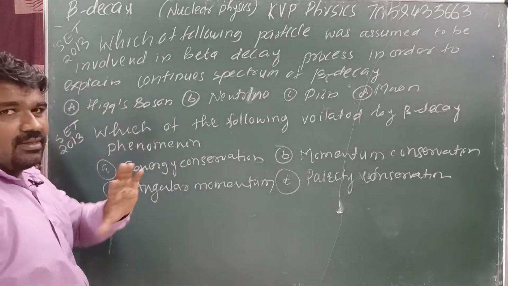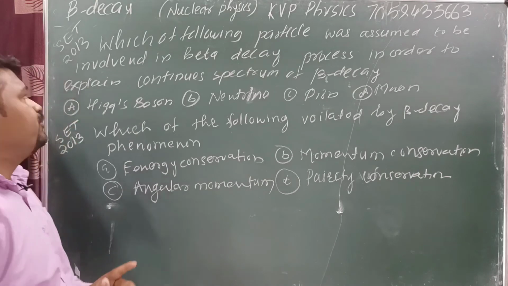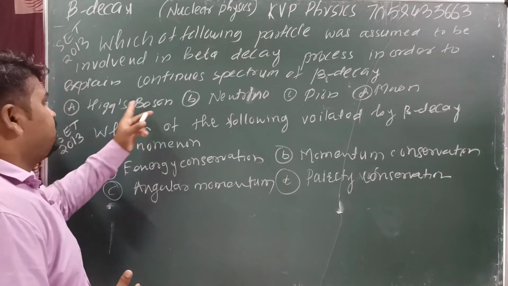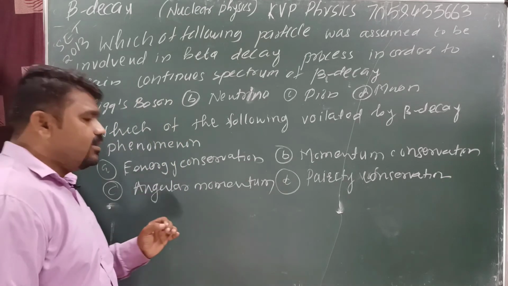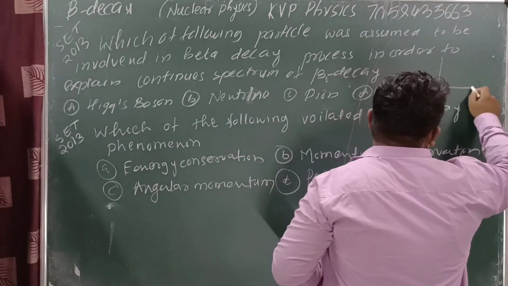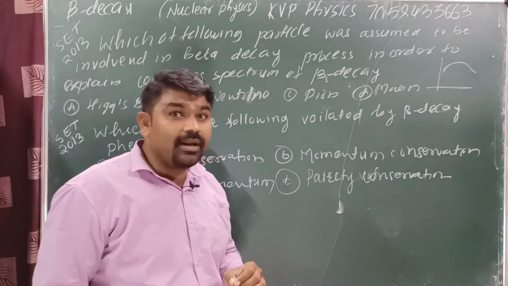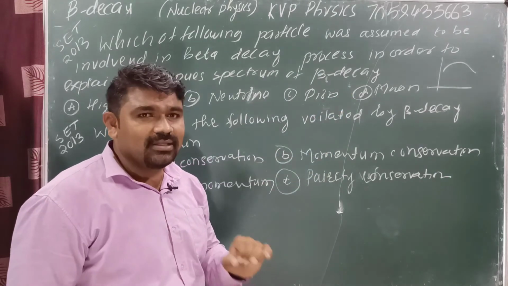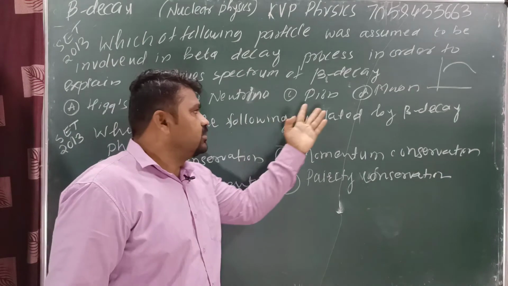Beta decay problems, CSIR state questions 2013. Which of the following particles is assumed to be involved in a beta decay process in order to explain the continuous spectrum of beta decay? Yes or no? Means which component is important for the continuous spectrum of beta decay? Why is this one continuous? Because we know that we studied the neutrino particles. Yes or no? Or we can check the other options.